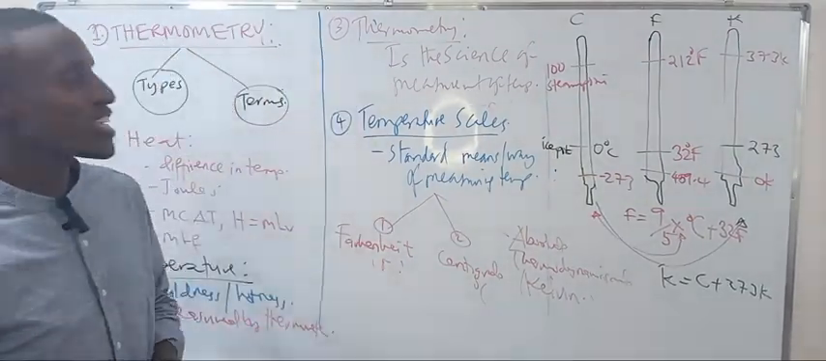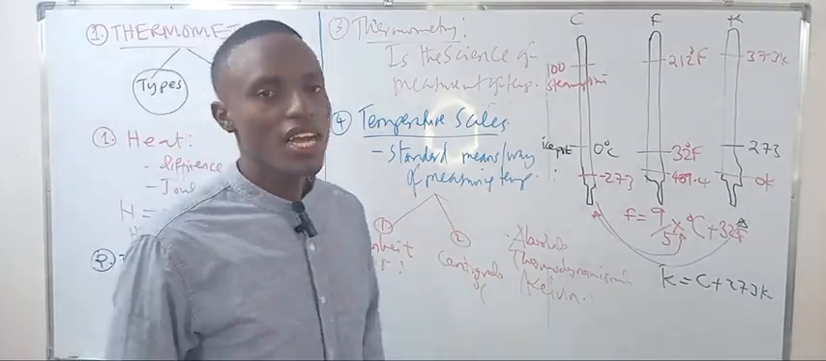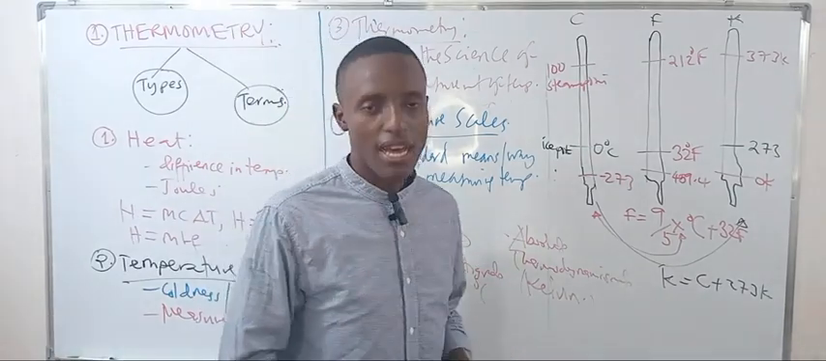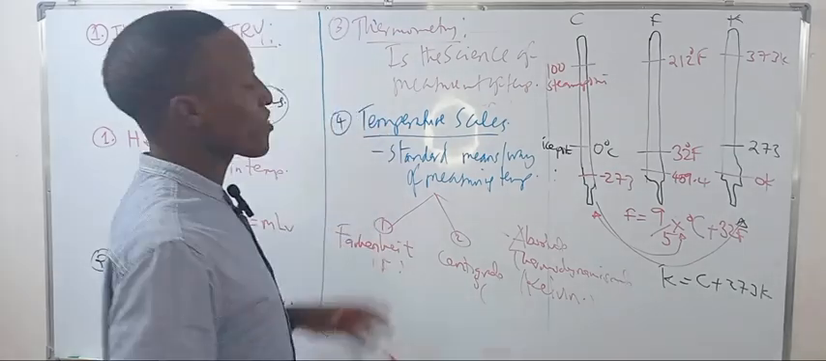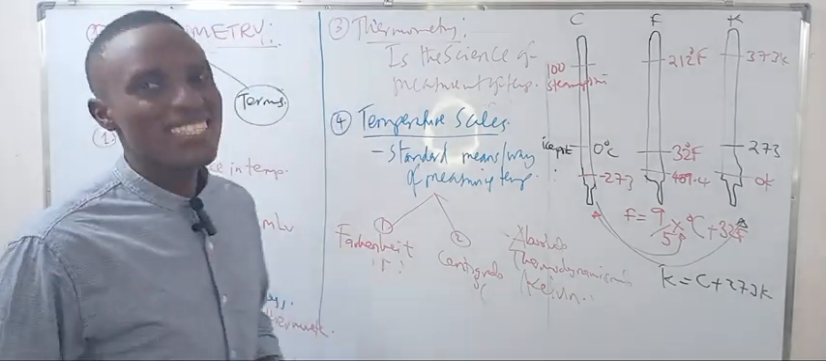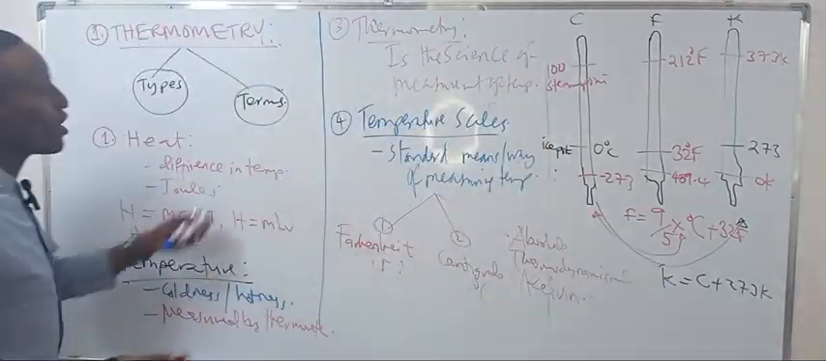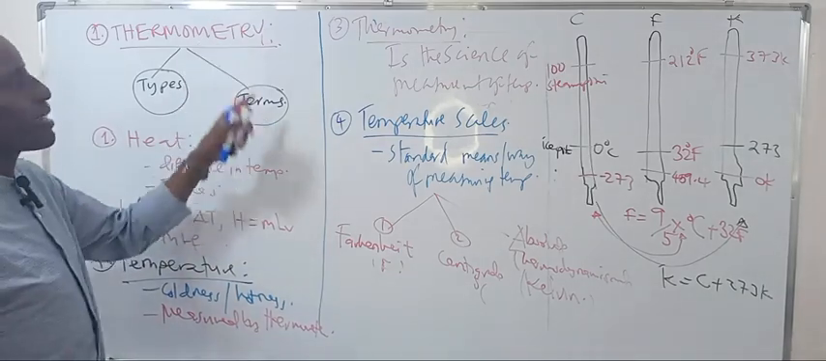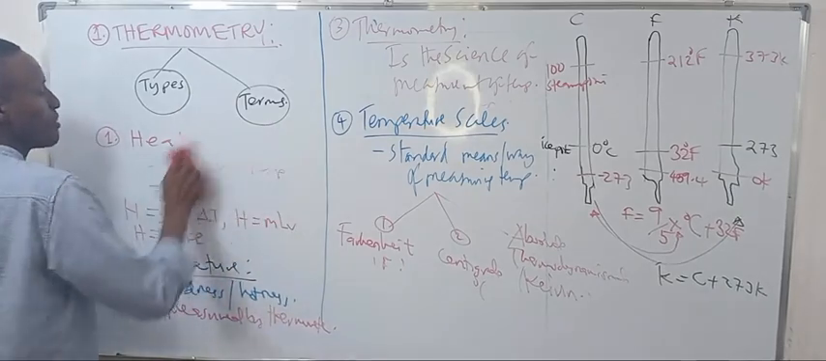So you need to know the relation between the thermodynamic scale, the centigrade, and the absolute scale. How do they relate? Their formula of relation, you will just be asked on. That's the fourth term. How about the fifth term? Let's look at the other terms that are very important in thermometry.